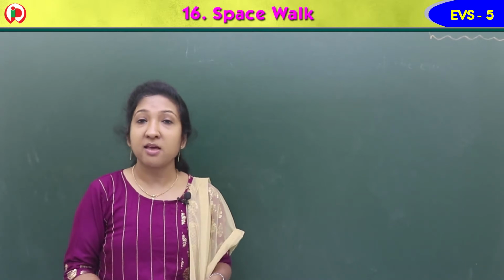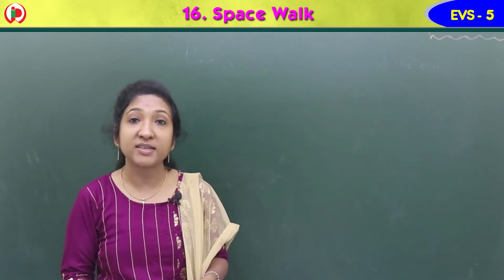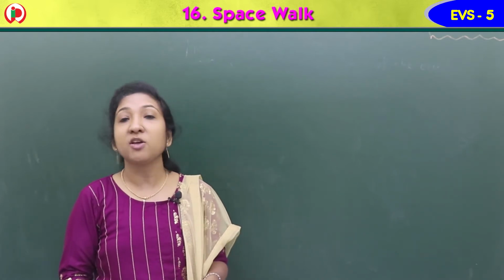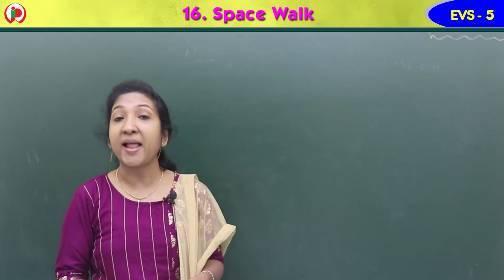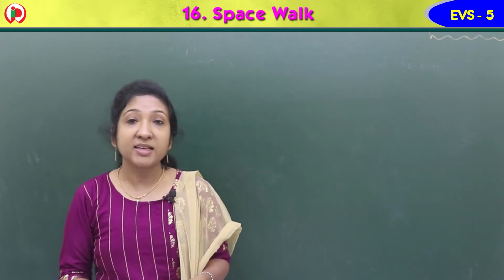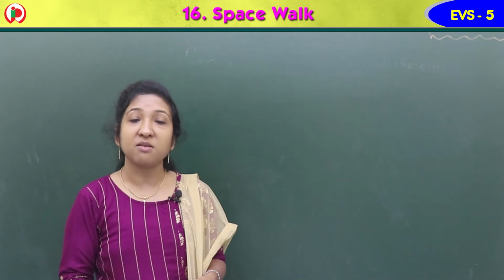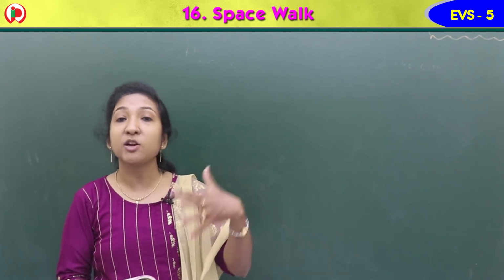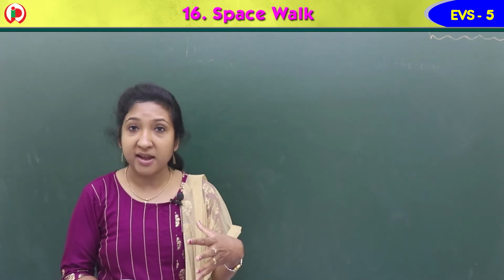Yes, so far we were learning about space, heavenly bodies, planets, etc. Isn't it? So we understood now what space is. It is a vast, limitless region beyond the Earth's atmosphere, an empty area, where heavenly bodies exist like planets, sun, moon, stars, galaxies, solar system. Solar system includes sun and all the planets.